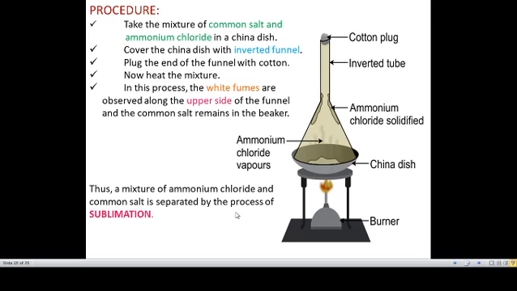Never. It directly changes into gaseous state. So in our daily life, in our home itself, we are observing the sublimation process. So camphor, ammonium chloride, mothballs, dry ice, these are all examples for the sublimation process.